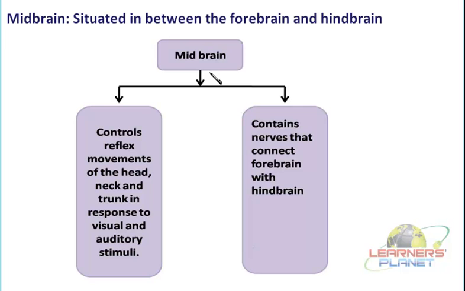Therefore this entire coordination and this entire combined activity is possible. How are they working together? It is because this particular midbrain helps in conveying, or transmitting, the messages which are received by the forebrain to the hindbrain, so as to take the function accordingly. So this midbrain, we can say, is comprised of the certain nerves which help in connecting the forebrain and the hindbrain.